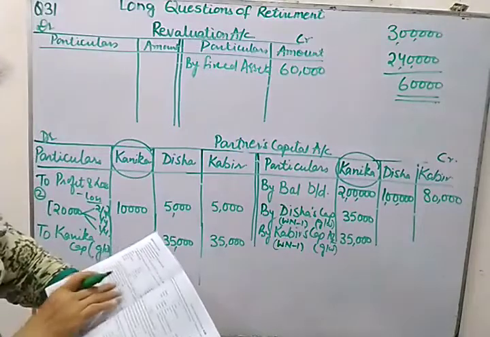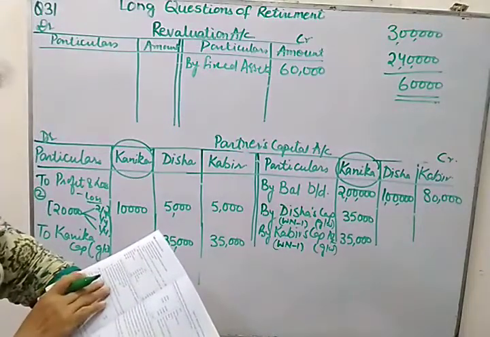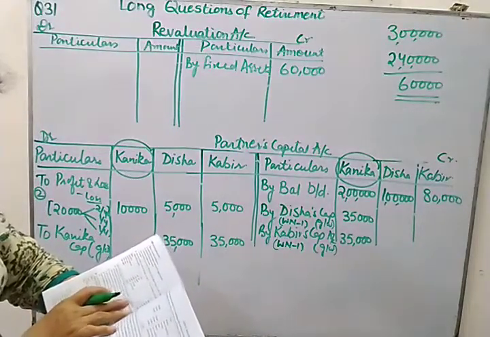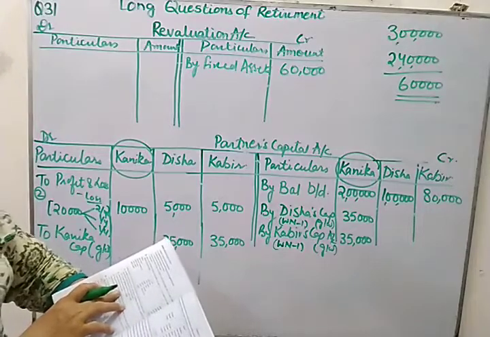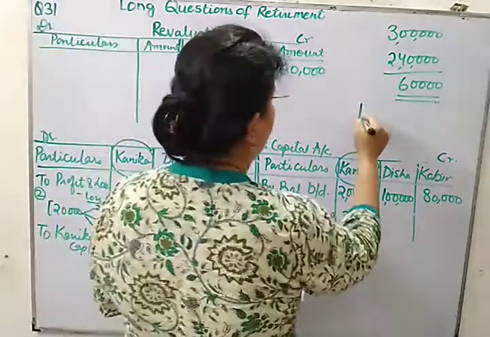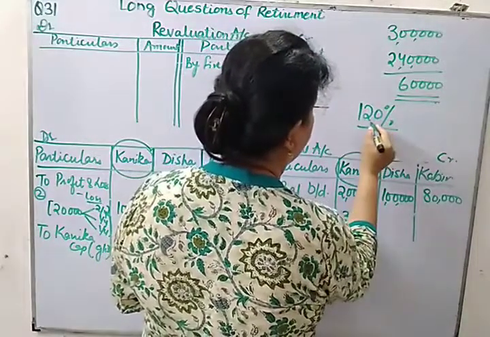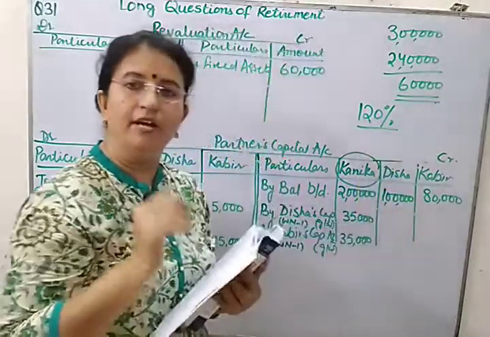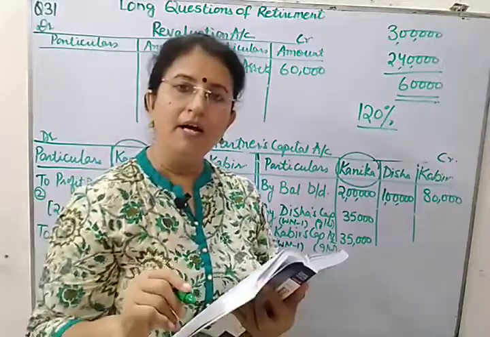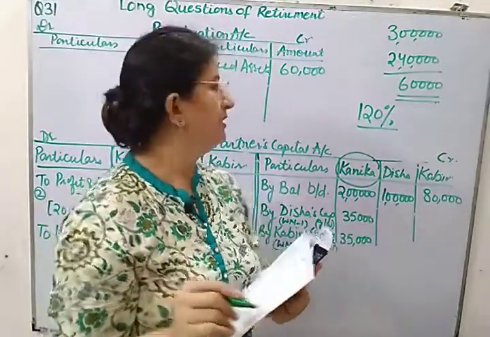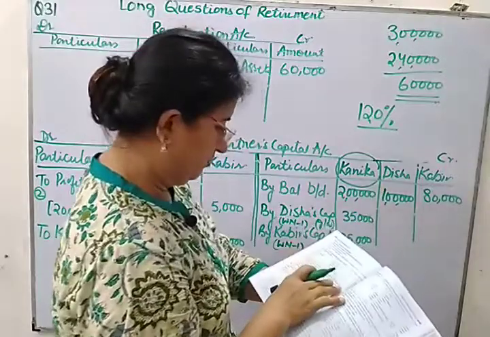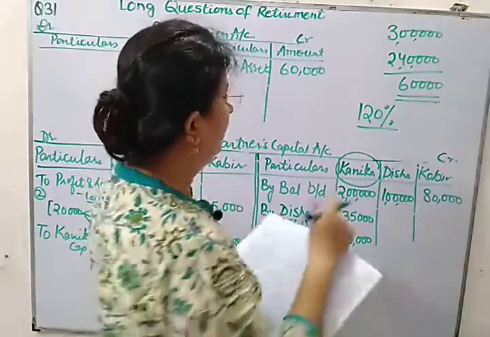Now next, after writing this 60,000, the next adjustment is stock is to be valued at 120%. What is the meaning of 120%? It clearly shows that there is a rise in the value of stock by 20%. The value of the stock which is given in the balance sheet is 1 lakh.